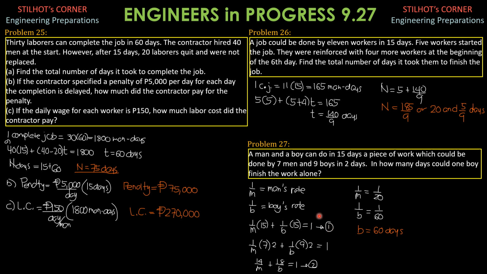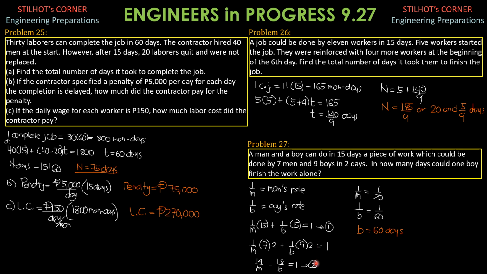Then in the second situation, 7 men and 9 boys will also complete the job in 2 days. So 1 over M, rate per man, and there are 7 men in the second situation working for 2 days, plus rate of one boy, there are 9 boys, so times 9, also working for 2 days, equals one complete job. Simplifying, 14 over M plus 18 over B equals 1.